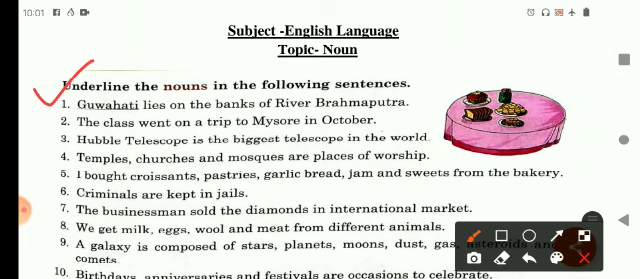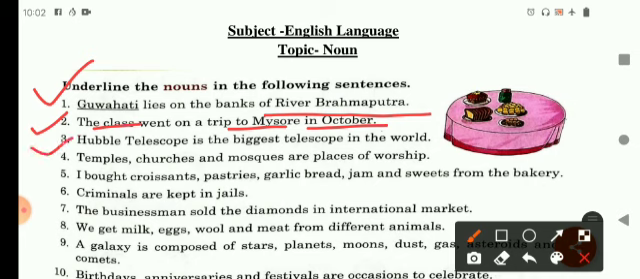And the sentence is, Guwahati lies on the bank of river Brahmaputra. So first Guwahati is already underlined. Now I am going to mark out the next noun in the same sentence, and that is river Brahmaputra. In this way, in your second sentence, children, the class went on a trip to Mysore in October. In this sentence, the nouns are class, Mysore and October.